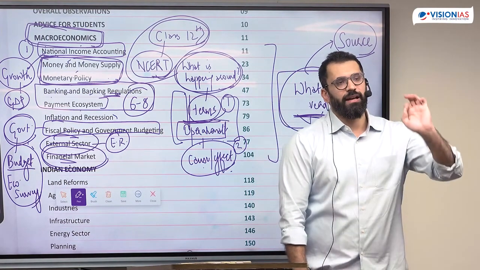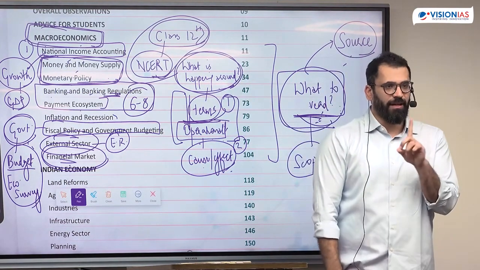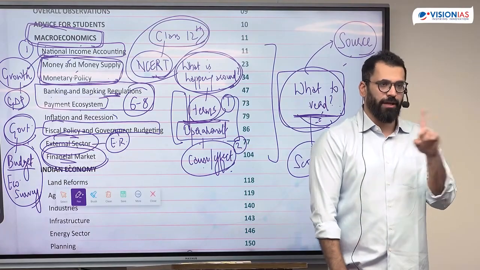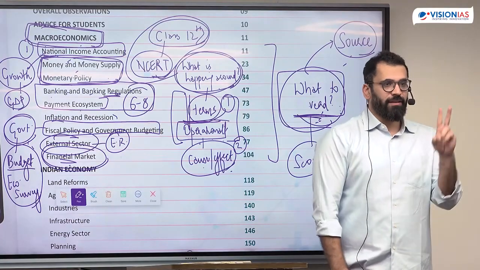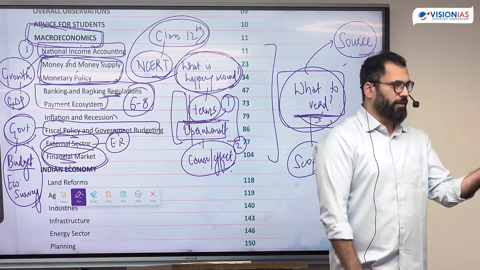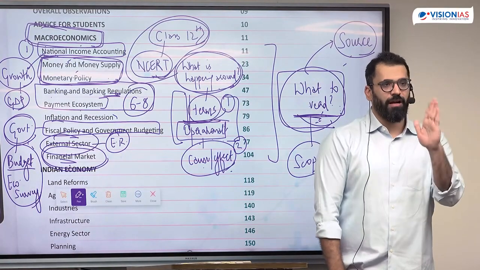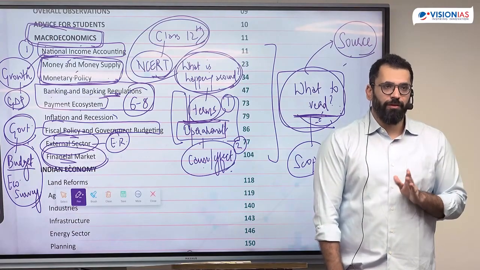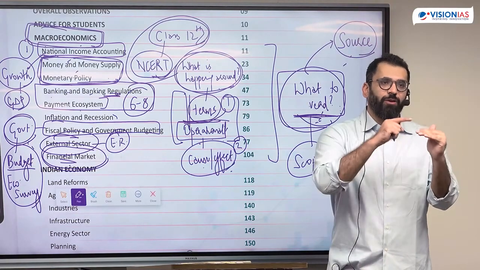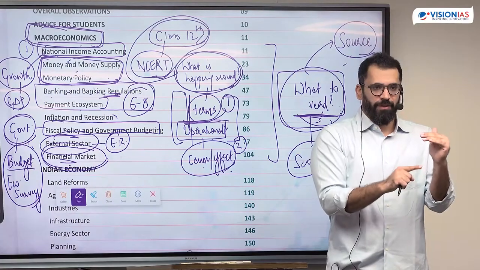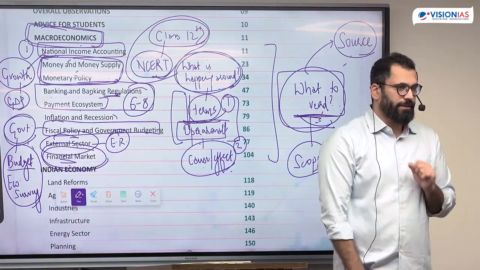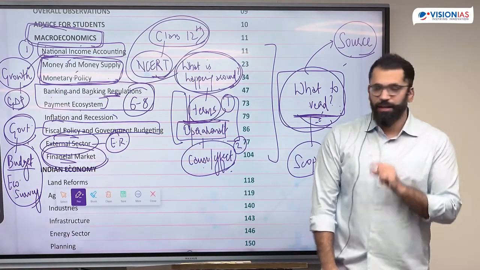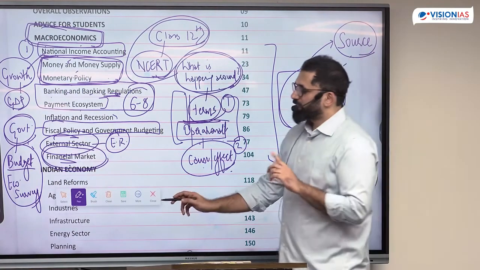There is a 1-to-1 mapping with the class 12th NCERT. There is a chapter in class 12th NCERT. The first chapter is growth and development, national income accounting. Second chapter is money and banking. Third chapter is external sector. Fourth is fiscal policy. All the chapters are very important from the exam point of view, setting the base so that you can apply your mind when you read the newspaper. Newspaper is from where you can get the maximum questions. Is this clear? Now this is 6 to 8 marks or 6 to 8 questions.